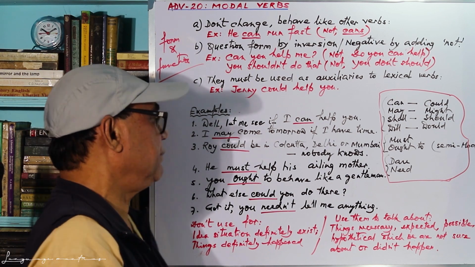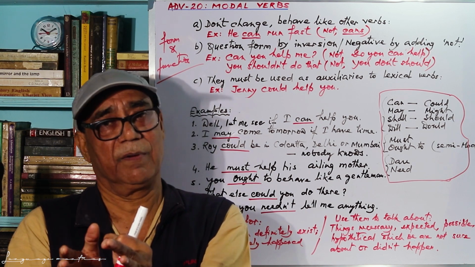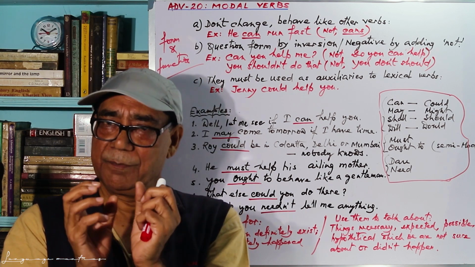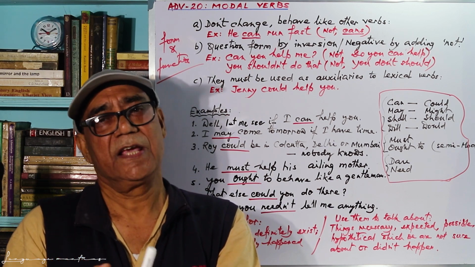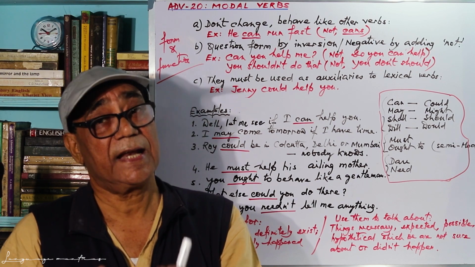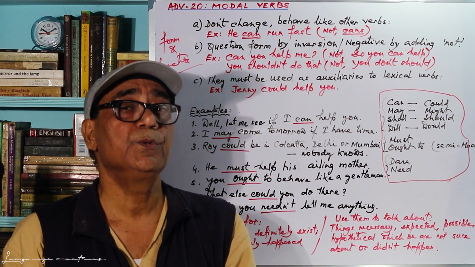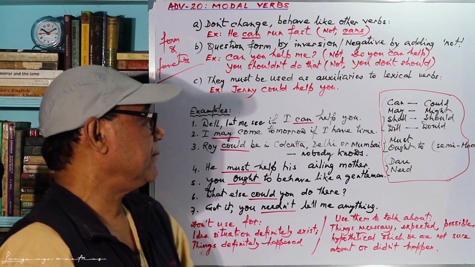4, he must help his ailing mother. He must help. He is not helping maybe. Or maybe this is an assertion. Somebody says he must help his ailing mother. It's necessary. It's an assertion. In that case we use a modal verb. You ought to behave like a gentleman.